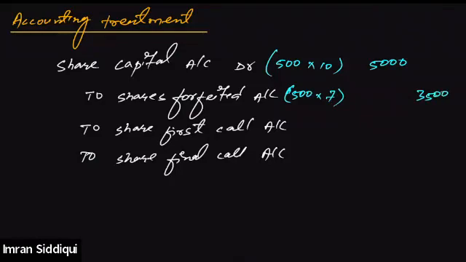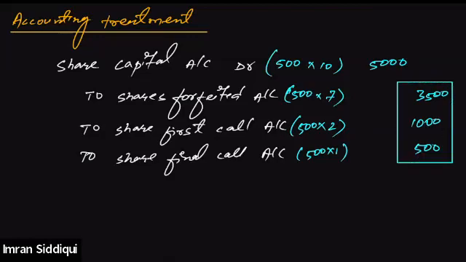And the amount that he did not pay will be first and final call, right? He did not pay the first call of 2 rupees per share, that is, he did not pay the 1,000 towards the first call. And he also did not pay 1 rupee towards the final call. It is 500. After writing all these values, you need to ensure that the debit aspect of the journal entry should be equal to the credit aspect of the entry. So 3,500 plus 1,000 plus 500 should be equal to 5,000. I hope this is clear, everybody. Is this clear, all of you, or not? Yes, sir. Clear.